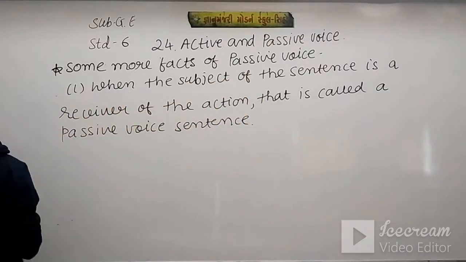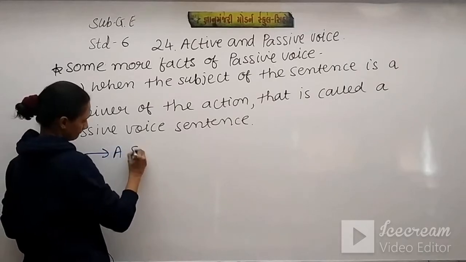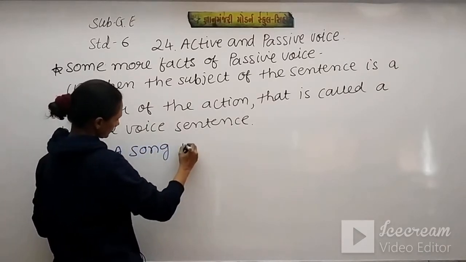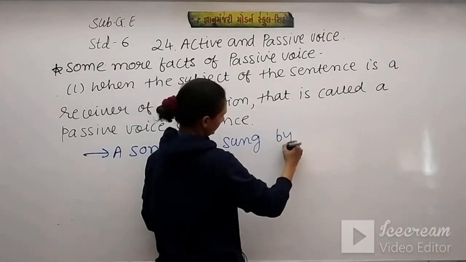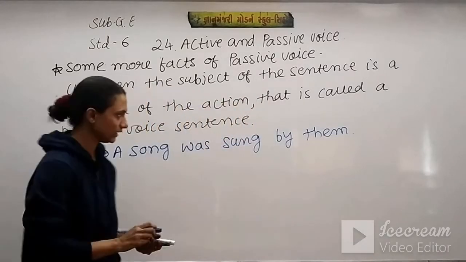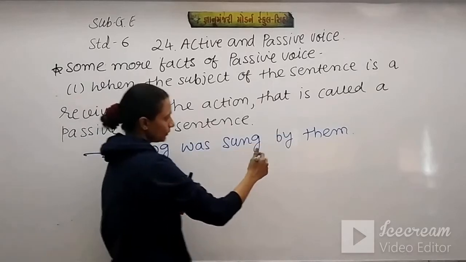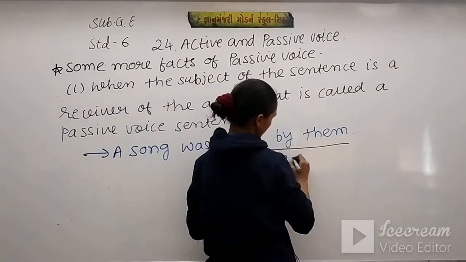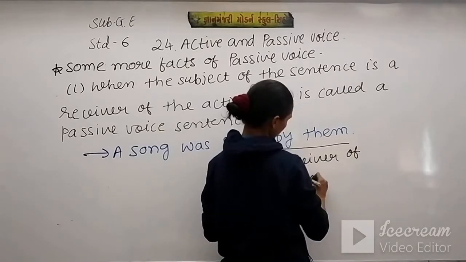See, let me give you an example. A song was sung by them. So here the doer of the action is this, but this is the receiver of the action.